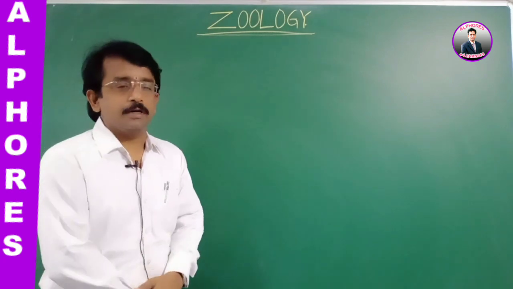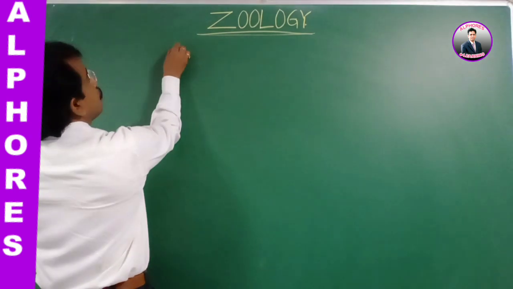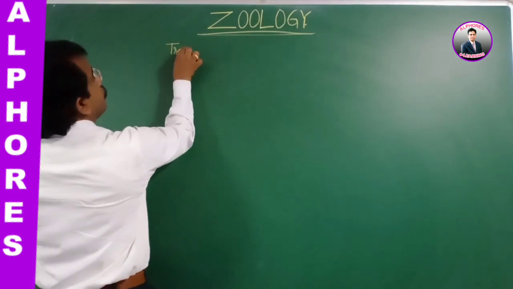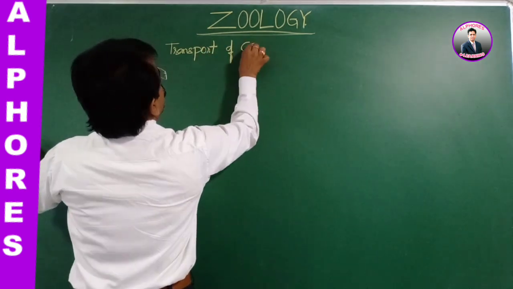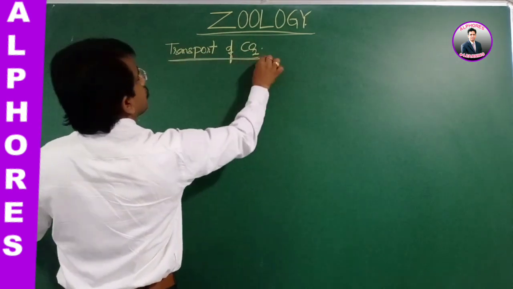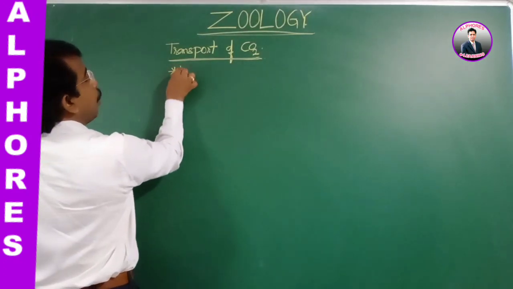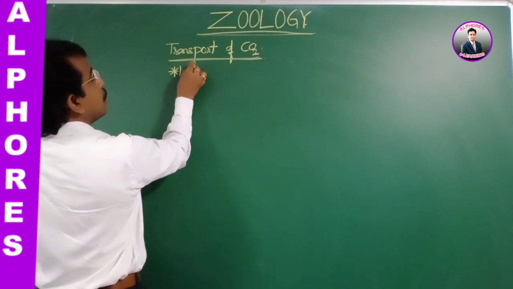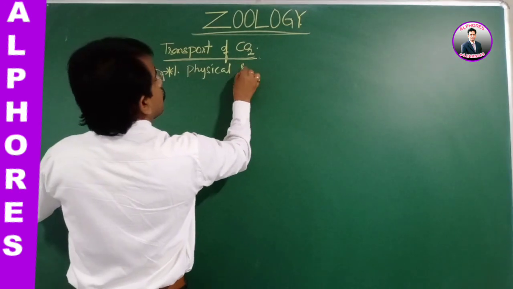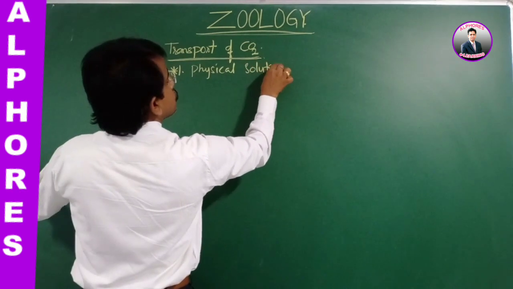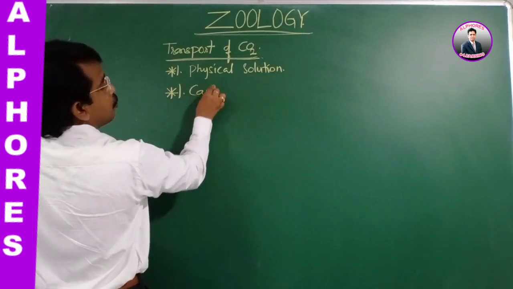Yesterday we discussed transport of CO2. Transport of CO2 is in three forms. That includes one, the transport by physical solution, and the second one is carbamino compounds.